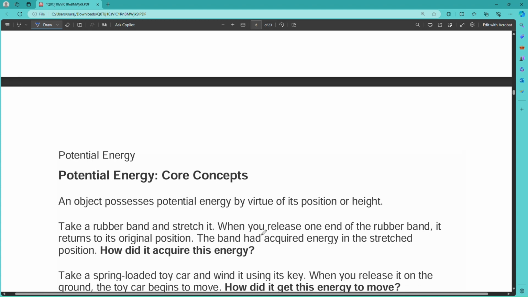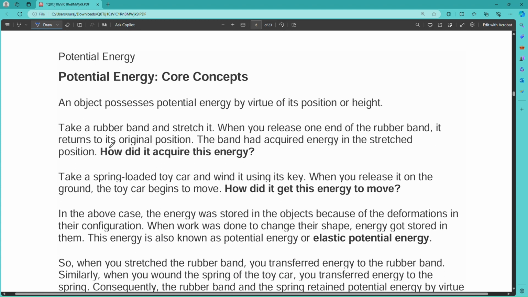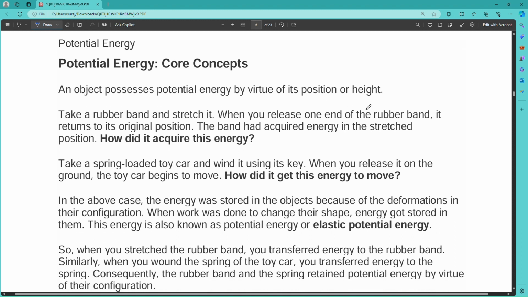First we will discuss potential energy. An object possesses potential energy by virtue of its position or height. You can say in simple language that the energy possessed by the body in the position of rest is known as its potential energy, or by position and height, because if you add the height then it is easy to find the potential energy in case of gravitational force.